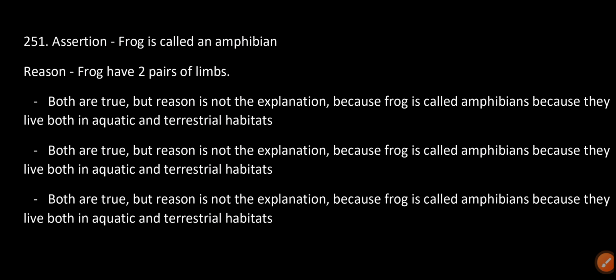Assertion: Frog is called an amphibian. Reason: Frog have two pairs of limbs. Both are true, but the reason is not the explanation. Because frog is called amphibian because they live in both aquatic and terrestrial habitats.